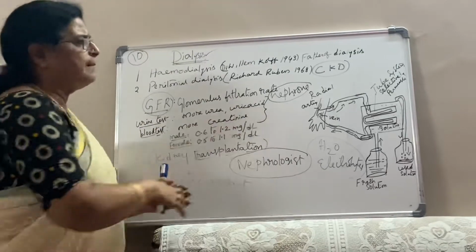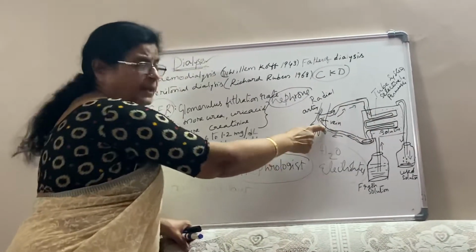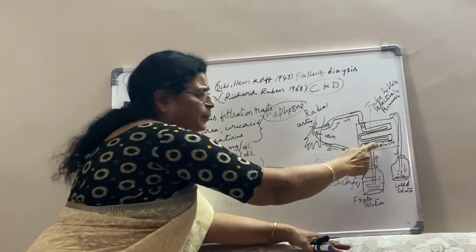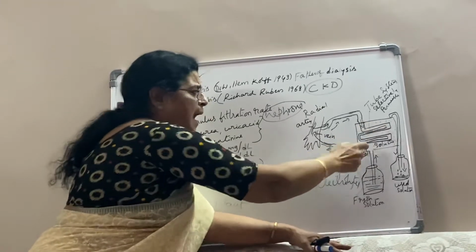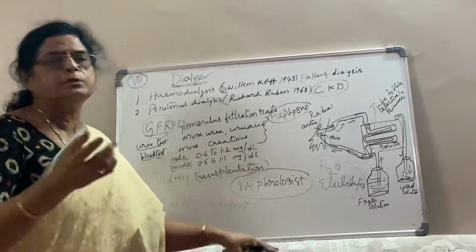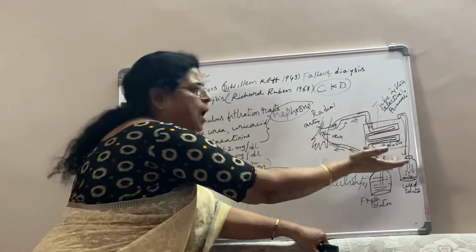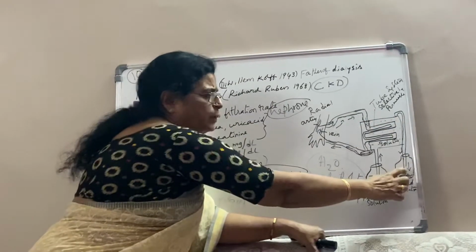In this, the blood has to be taken out from the artery and introduced through the vein, and in between, in the tank, they will put the dialyzing solution, and cellophane tubules are there, in series, and the blood is allowed into the tubules. These tubules are selectively permeable. Then what happens? The waste will diffuse out of the blood into the dialyzing solution. Then the used solution is coming out into the bottle.